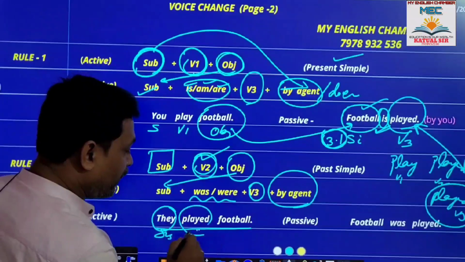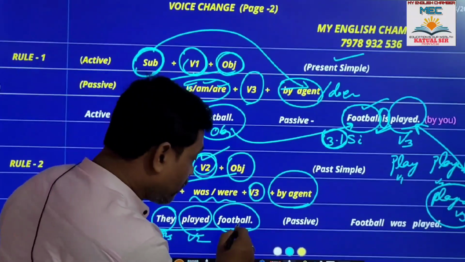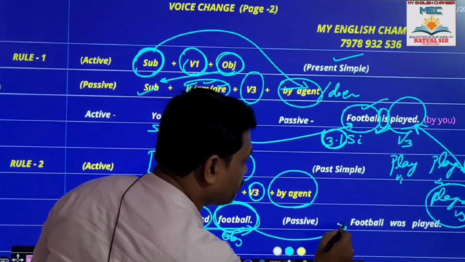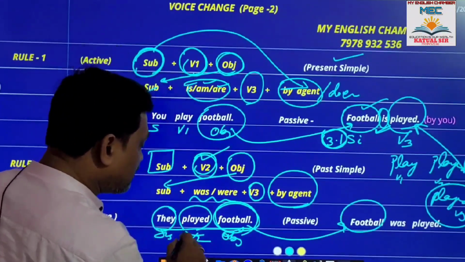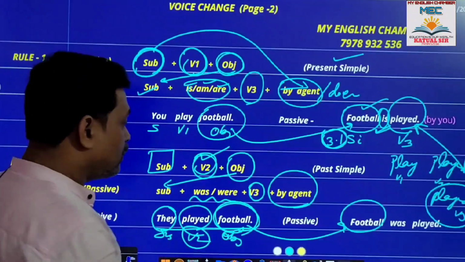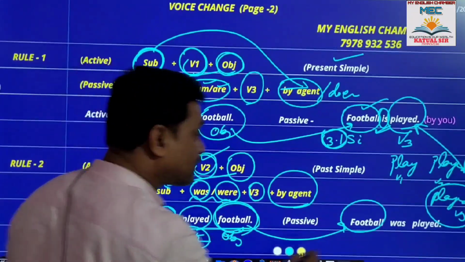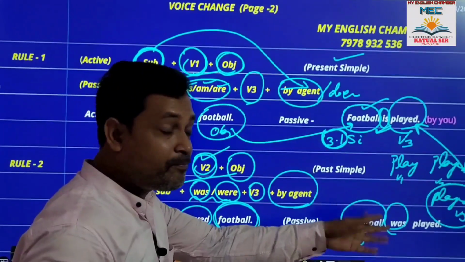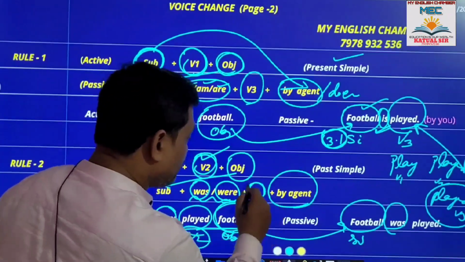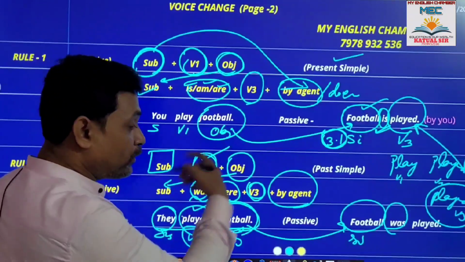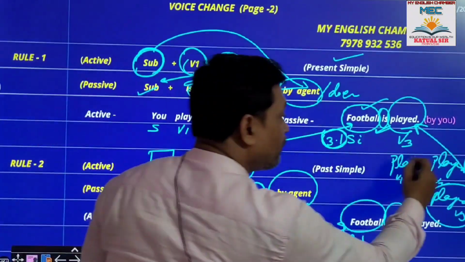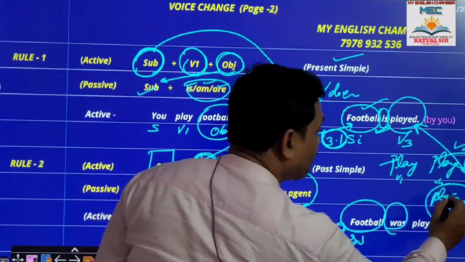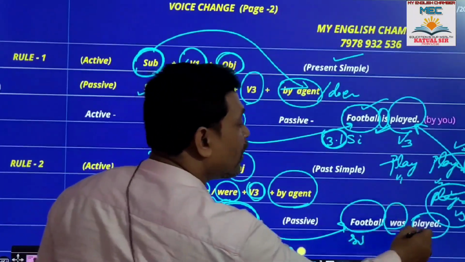They is called the subject, played is the V2 format, football is called the object. So the object will take the subject position. Yes, football. As it is in V2 format, that is past simple, the rule says was or were will be placed. As football is singular, that's why was will be placed: football was. Then V3. Which one is the verb here? Play to played. Played here is V2, but here you have to write V3: football was played.